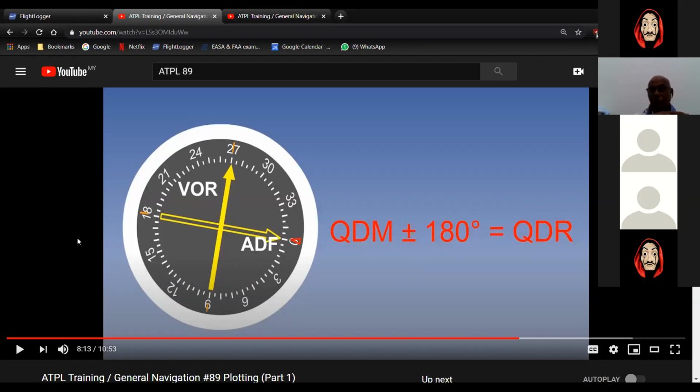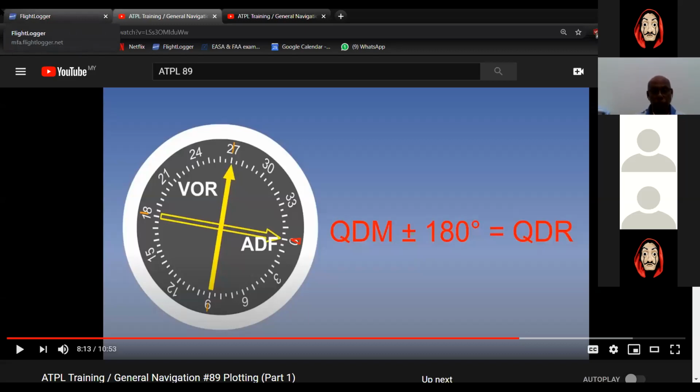The facility automatically applies variation and gives out the reading in the form of a true bearing. That is why when you ask air traffic control for a bearing, they normally give you the QTE, which is a true bearing, meaning a magnetic bearing with the variation applied, because the VDF equipment automatically applies the variation.